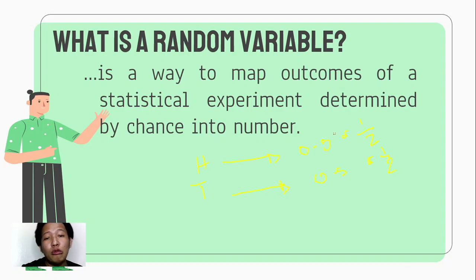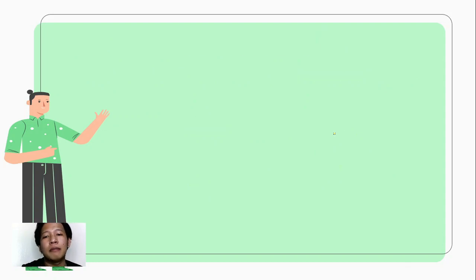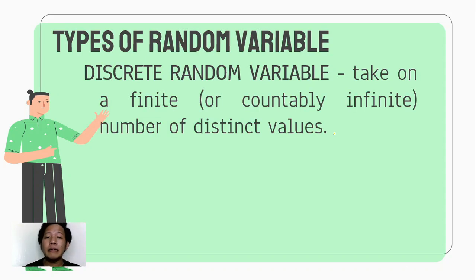And we actually have two types of random variables. Number one is the discrete random variable, which takes on a finite or countably infinite number of distinct values. Let's say you have an experiment and all the elements in your sample space can be counted. For example, when we flip a coin, the possible outcomes are just heads and tails, so pwede mo siyang bilangin. That is why that experiment connotes a discrete random variable.